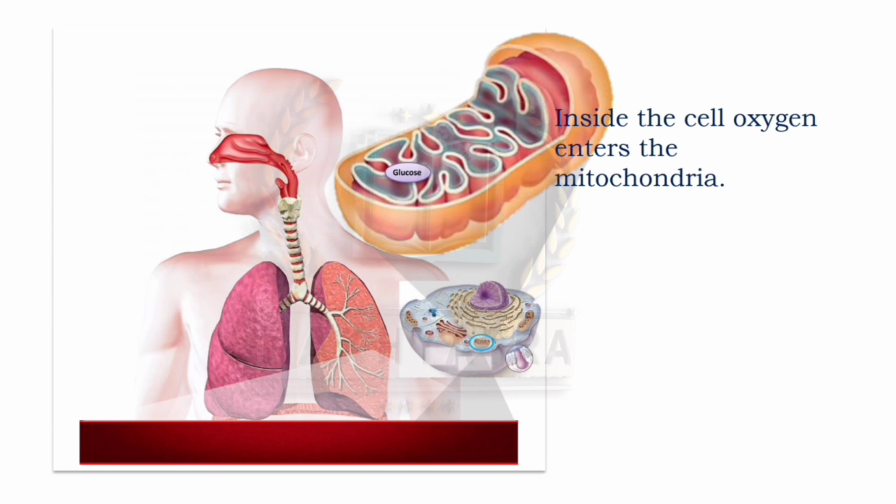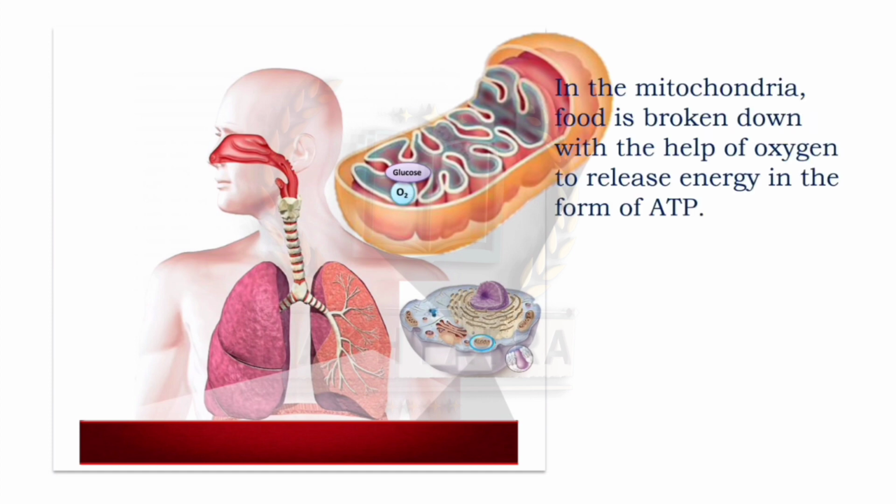Okay. Then inside the cell, oxygen enters the mitochondria. So mitochondria is present inside the cell, right? So inside the cell, the oxygen enters into the mitochondria. Then in the mitochondria, food is broken down with the help of oxygen to release energy in the form of ATP. So as you can see here, mitochondria, which is also known as the powerhouse of the cell, stores food, that means glucose. So after reaching the mitochondria, the food is broken down with the help of that oxygen, and then it releases energy in the form of ATP.